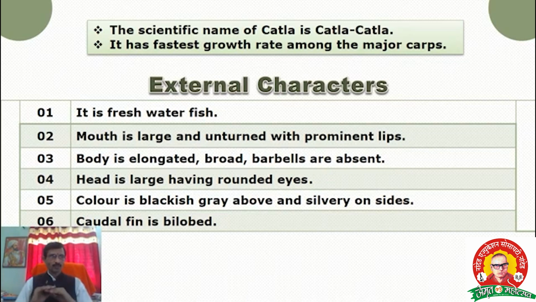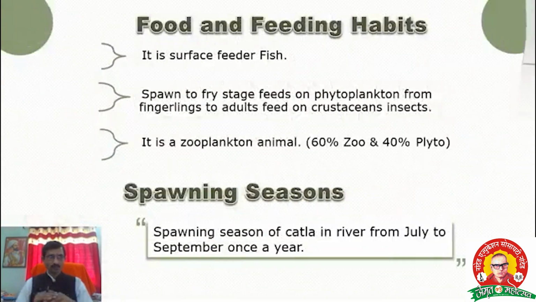Then the body is elongated and broad, and barbels are absent. The head is large, having a rounded eye. All are external characters of Catla. Color is blackish gray above and silvery on the sides of the body. The caudal fin is bilobed.